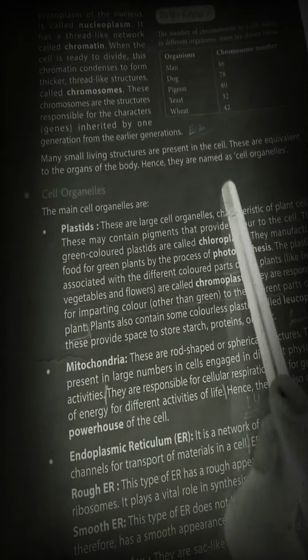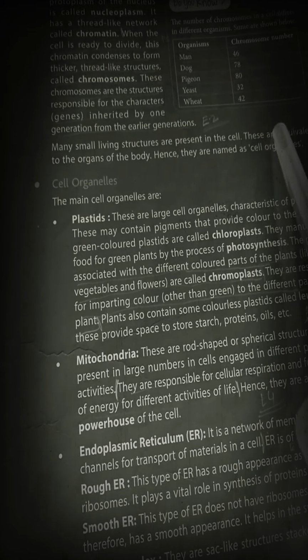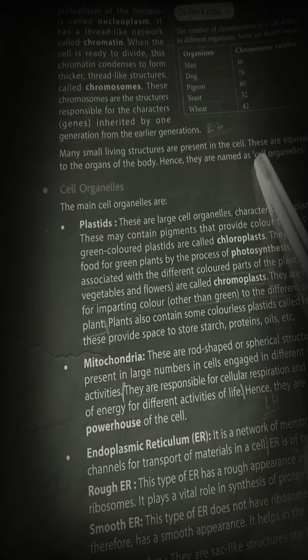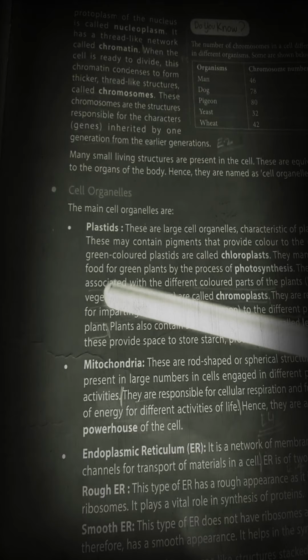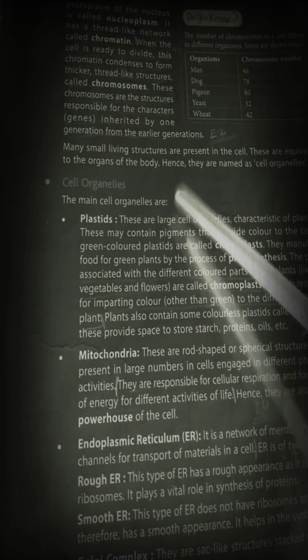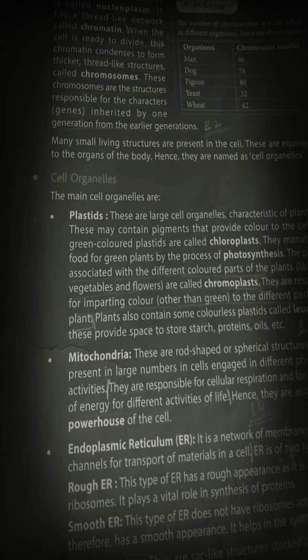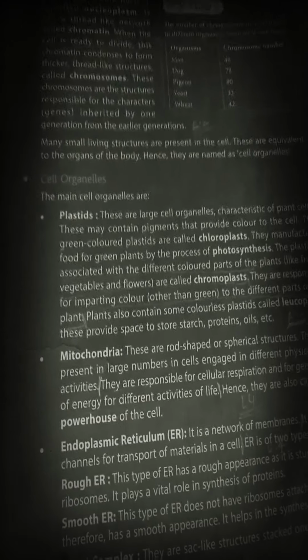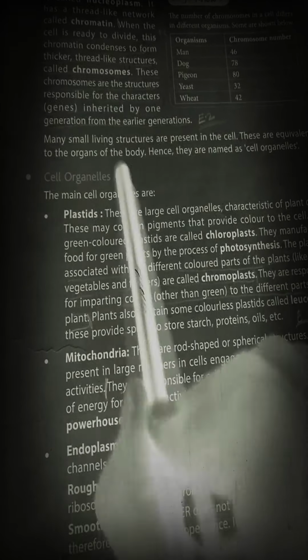Now let's discuss the cell organelles. A cell organelle is a part of the cytoplasm. Cytoplasm is a ground substance because it works at a ground level. It is generally made from carbohydrates, proteins, fats, vitamins, minerals and a large proportion of water.